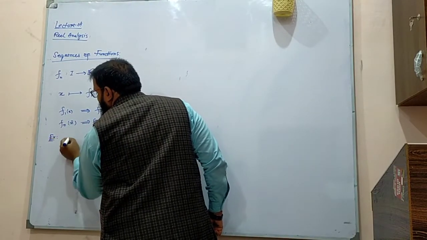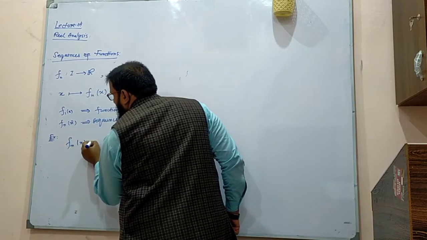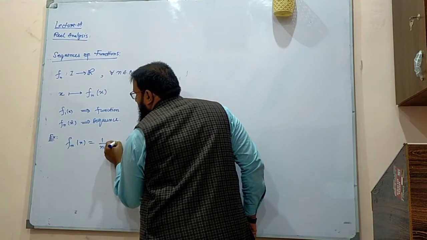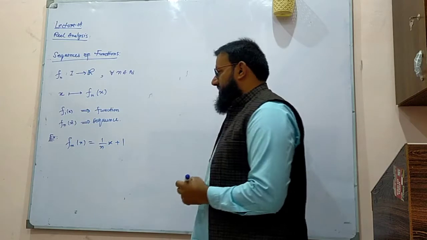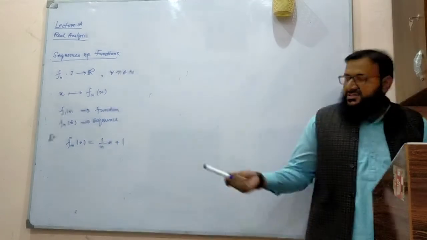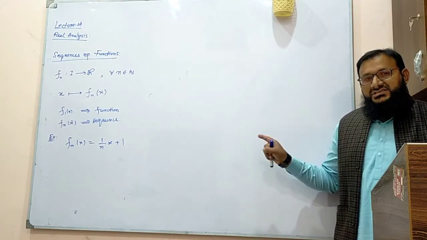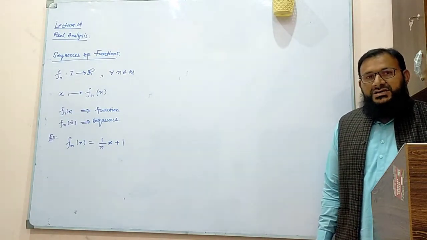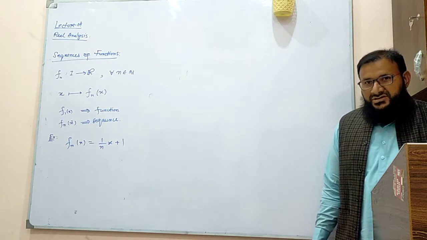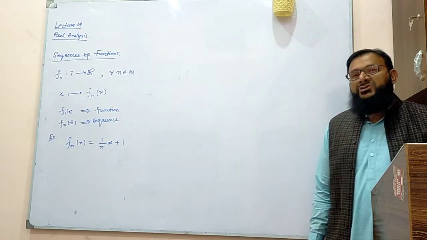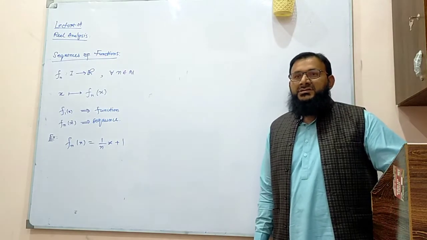we have fn of x to be 1 over n times x plus 1. We call this particular thing a sequence of functions. Whenever you fix the value of n, this becomes a function, and whenever you fix the value of x, this becomes a sequence.